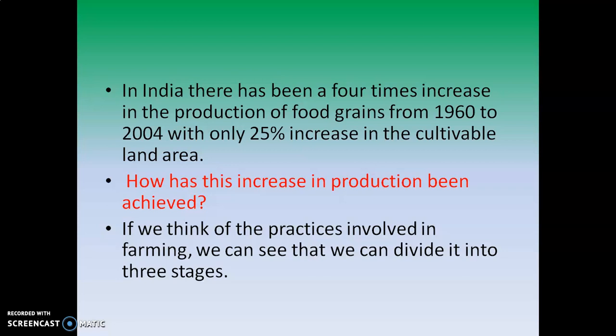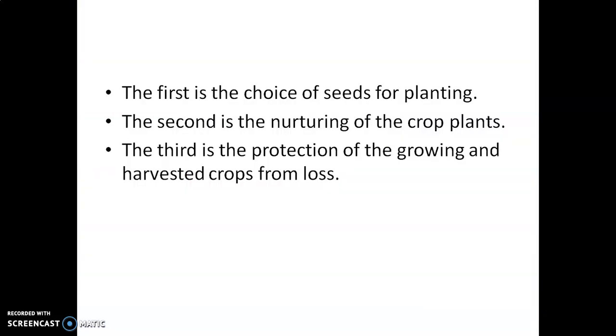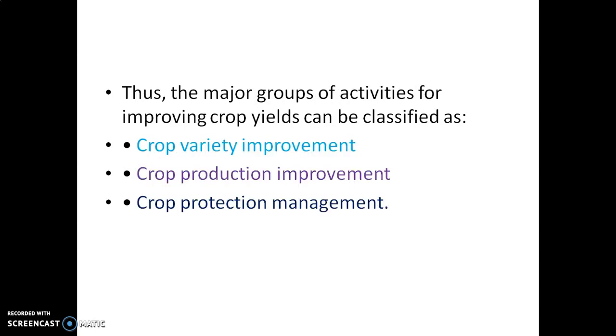If you think of the practices involved in farming, we can see that we can divide it into 3 stages. Okay, children, in the first stage, the choice of seeds for planting. It is very important, isn't it? Then the second one is the nurturing of the crop plants, how we are taking care of them. Then which type of fertilizers we are adding for their growth. Then the last one is the protection of the growing and harvested crops from loss. So these 3 aspects are very important.